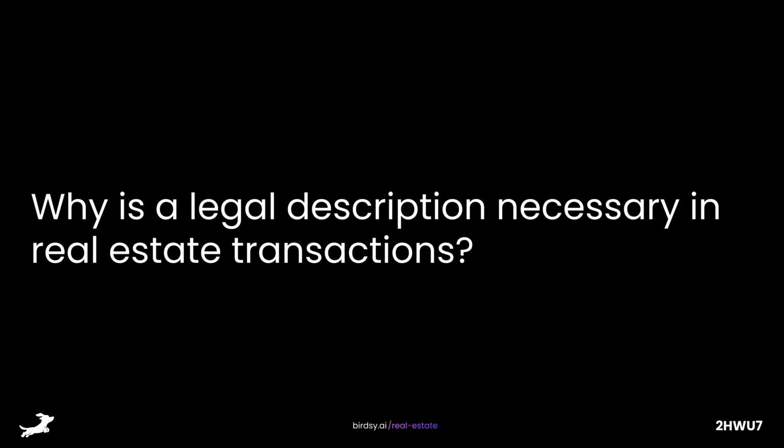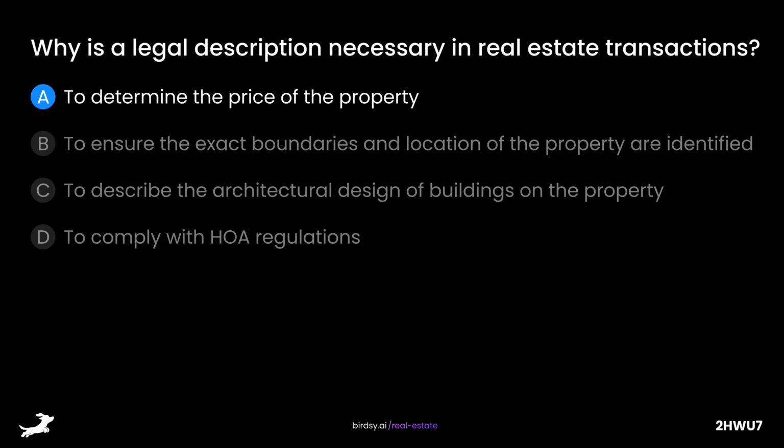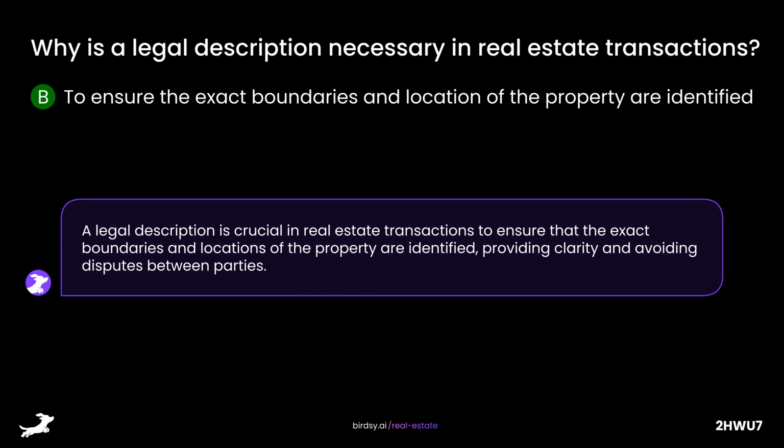Why is a legal description necessary in real estate transactions? Is it A, to determine the price of the property, B, to ensure the exact boundaries and location of the property are identified, C, to describe the architectural design of buildings on the property, or D, to comply with HOA regulations? The answer is B, to ensure the exact boundaries and location of the property are identified. A legal description is crucial in real estate transactions to ensure that the exact boundaries and locations of the property are identified, providing clarity and avoiding disputes between parties.